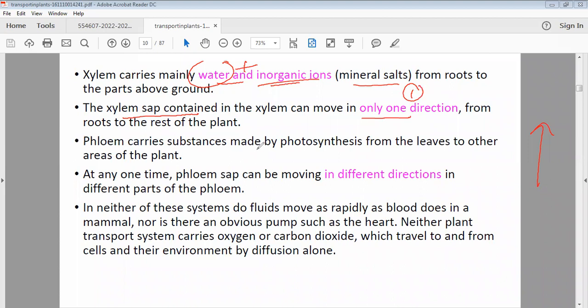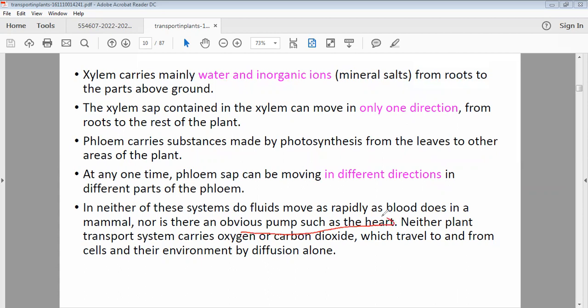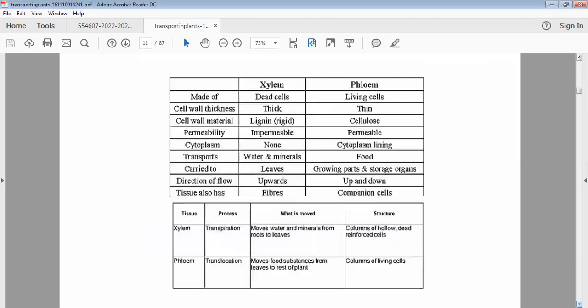While phloem carries the substances made by photosynthesis, and it can move in different directions. Why does it need to? Because it can go downwards, upwards, even to the roots. In neither of these systems do fluids move as rapidly as blood does. Why? Because we are mammals, and we obviously have a very important pumping system called the heart. But neither plant transport system carries oxygen and carbon dioxide. They only have the stomata. So it's not the function of these vascular bundles to carry these two gases.